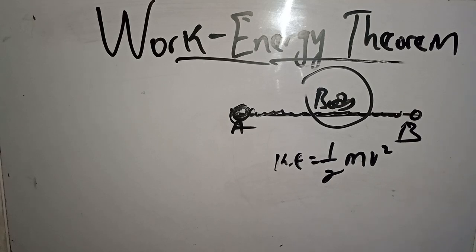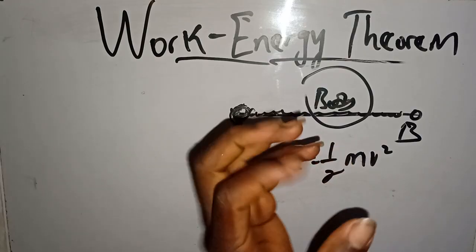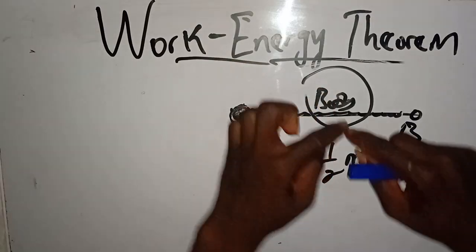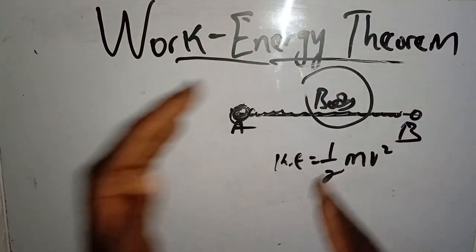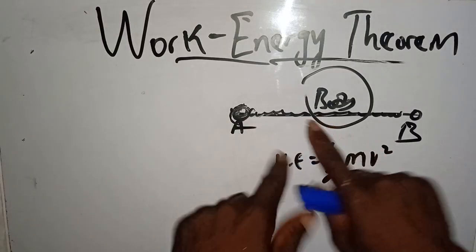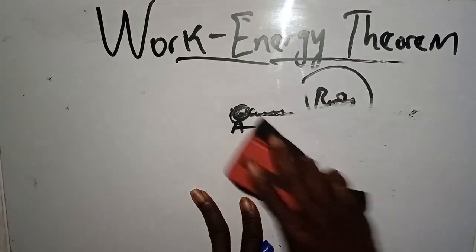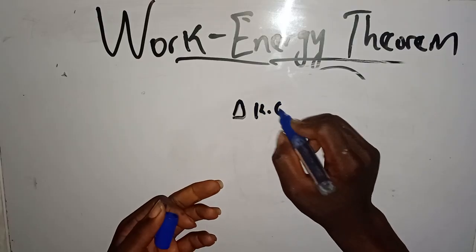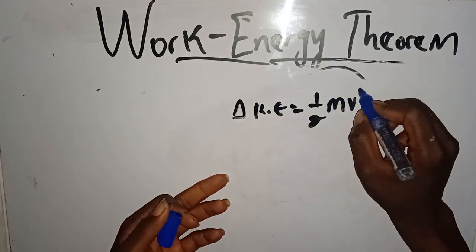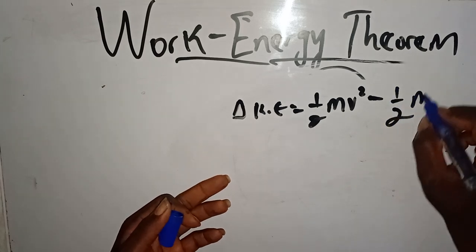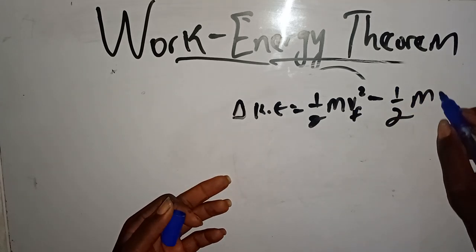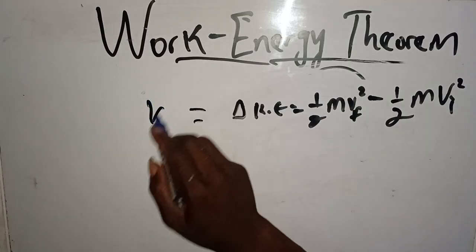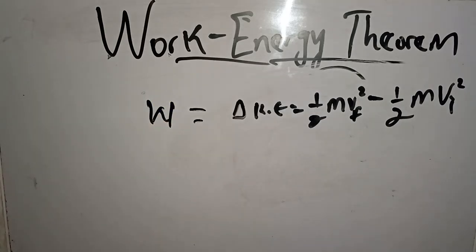Now, when a force is applied on a body in motion, the change in the kinetic energy of the body is equal to the amount of work done by the force acting on the body. So in a nutshell, there's no need to stay long on this. Change in kinetic energy is final kinetic energy minus initial kinetic energy, which is also equal to work done. That's what we are saying in essence.